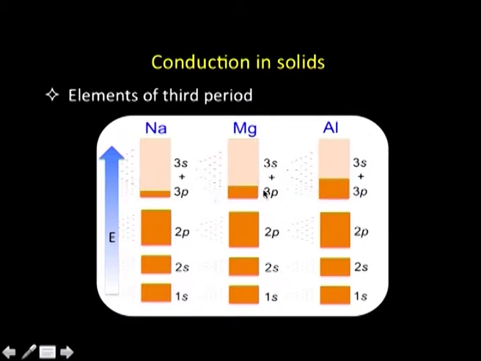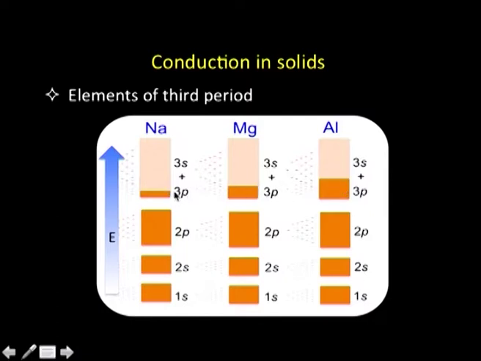Now, when these orbitals combine together to give us the bands, we find that the 3s band and 3p band overlap to a very great extent, to such an extent that we can represent them as a combined band. We are representing it as a 3s plus 3p band over there. So, that is the three representations here, one for sodium, magnesium and aluminum, and each one of them we are showing as a combined band.